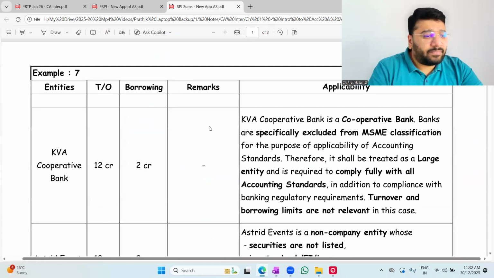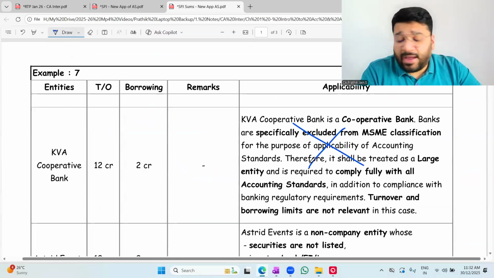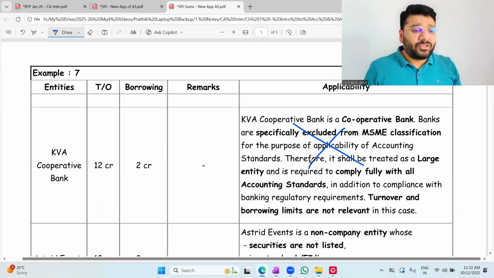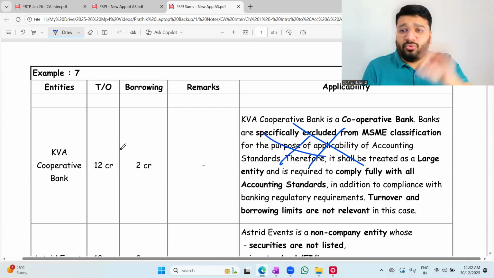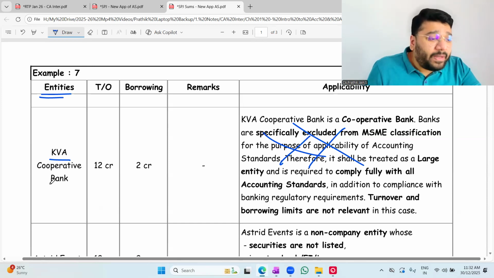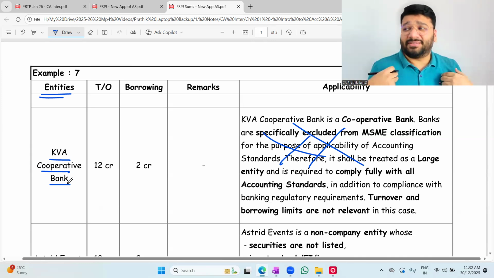You tell me the answer. This answer is wrong. Because when I was preparing this answer, I took medicine, and because of the overdose, I wrote all wrong answers. Now I'm very fresh and clear. So this is wrong. You tell me what is the right answer. Entity name: KVA Cooperative Bank. Kalpavriksha Academy. Banking business.